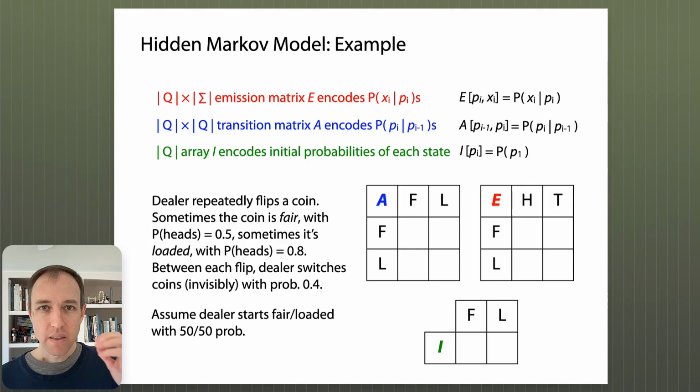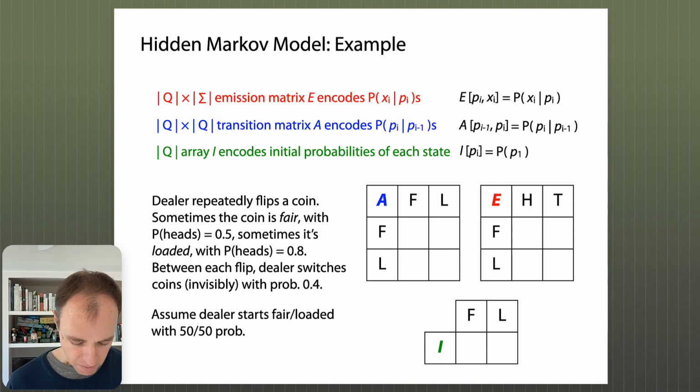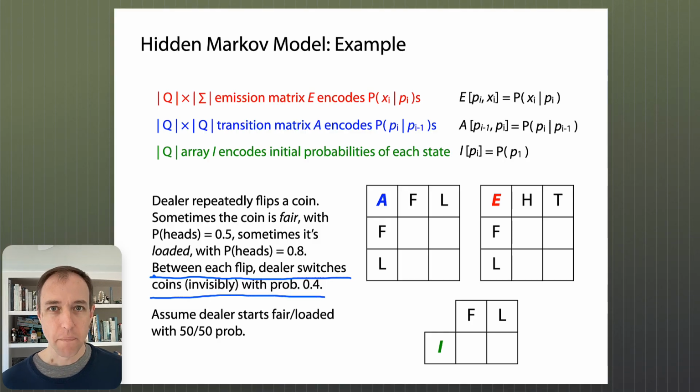Okay, this is given by the word problem, because the word problem says, between each flip, the dealer switches coins invisibly with probability 0.4, which means that the dealer sticks with the same coin with probability 0.6. And in this table, these two diagonal entries correspond to the situation where the dealer sticks with the same coin, right?